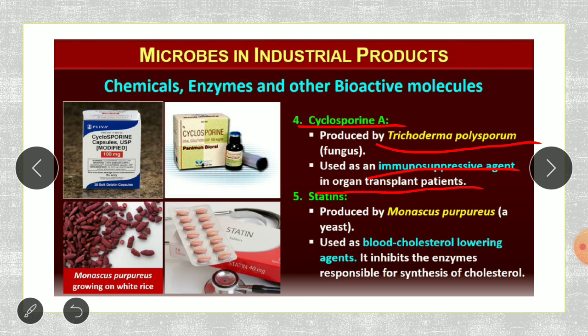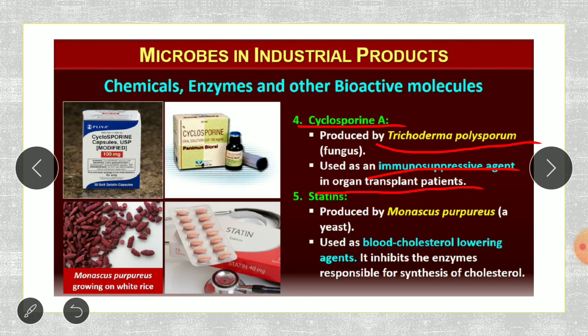The body will start producing the immune cells. You have studied immunology. So the immune cells will start rejecting, or start killing the foreign body that is there in our body. It is the nature of our body, which is the work of the immune system.